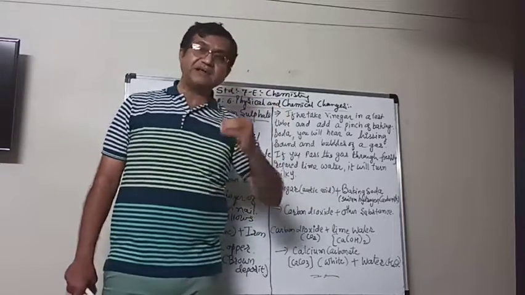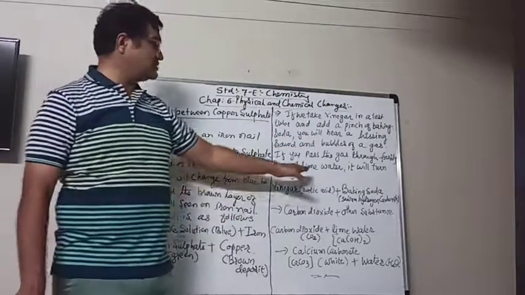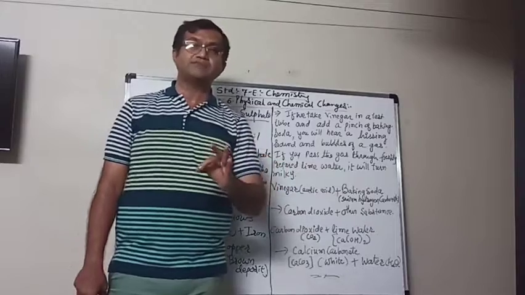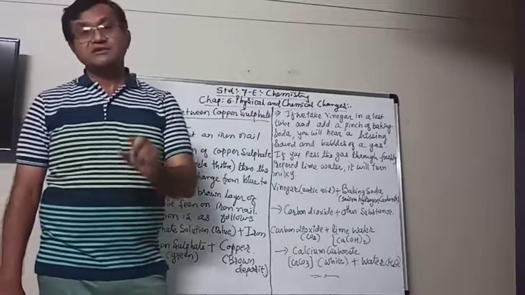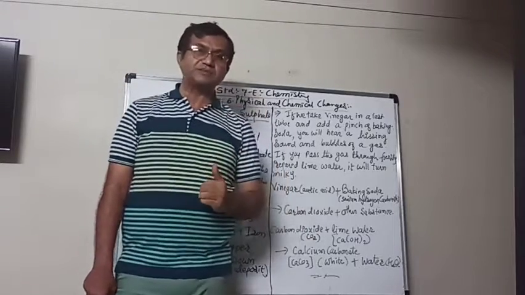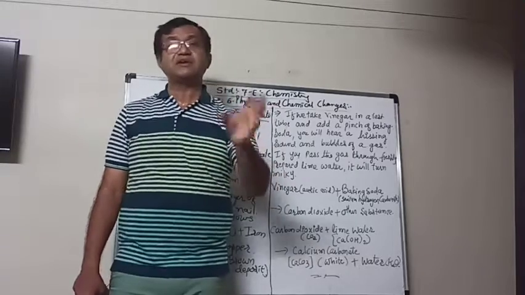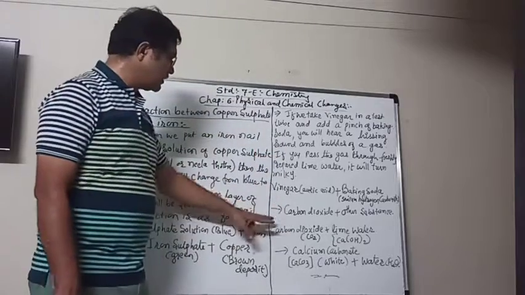When we make that lime water and pass carbon dioxide, lime water generally has no color, like our water. It is colorless. But when you pass this carbon dioxide gas through it, some white substance is made. Due to that white substance, the water turns milky, means it looks like milk. So now we will show that also.